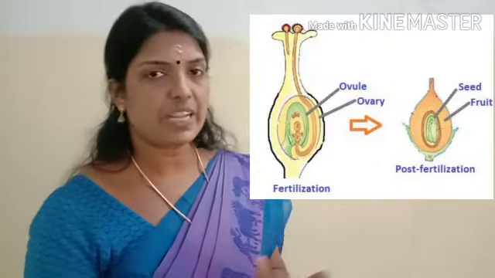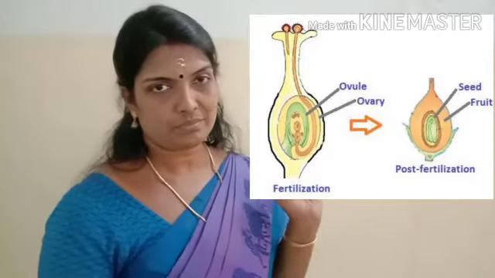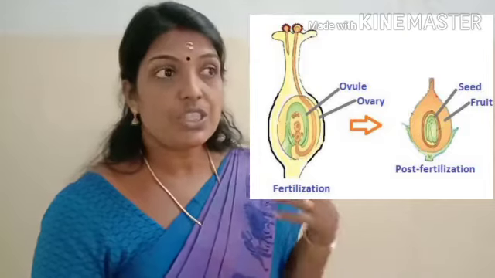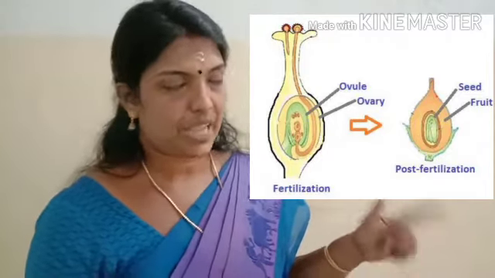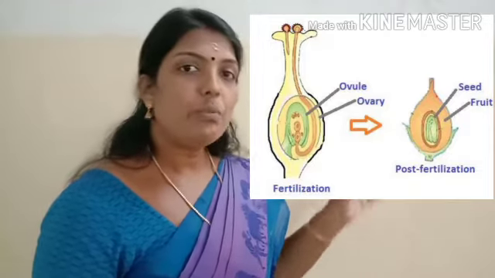After fertilization, the ovary turns to fruit. Flowering plants are bearing what? Fruits. So which becomes fruits? The ovary turns to become fruits, and inside the ovary we can see ovules, and the ovule becomes what? Seed.